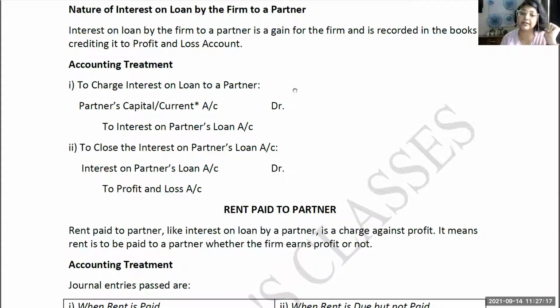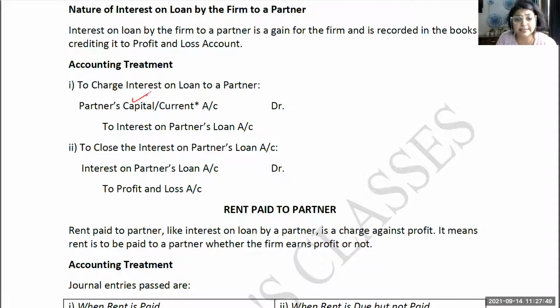What will be the journal entry? Accounting treatment, again, opening and closing entries will be asked of you, and you must know the opening entry. So, to charge interest on loan from the partner's capital or current account. Now, a very important point, do remember: for a loan to the partner, no separate account is opened. For a loan from the partner, a separate account is opened, but whenever a partner has taken a loan from the firm, there is no separate account opened for that. Its interest and its closing is done in the partner's capital or current account.